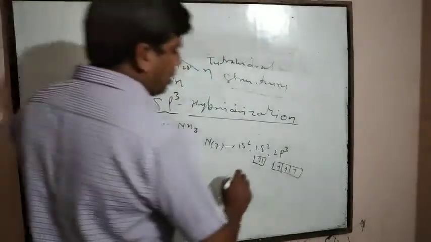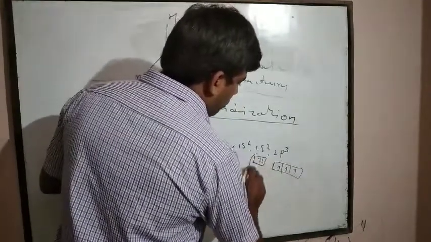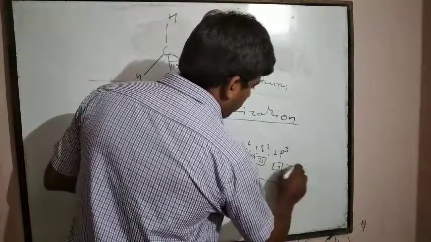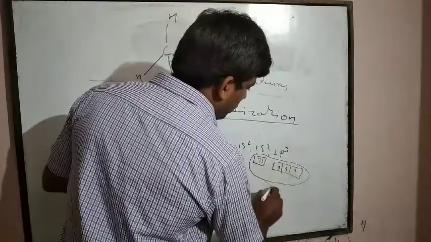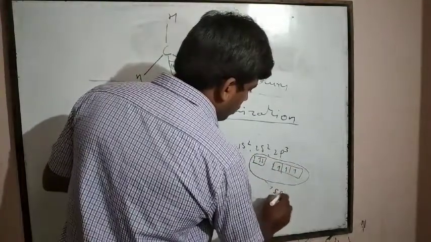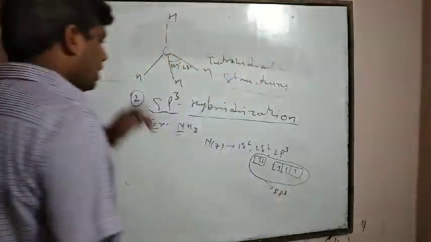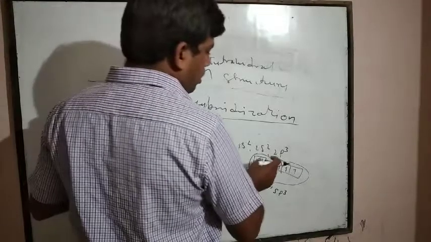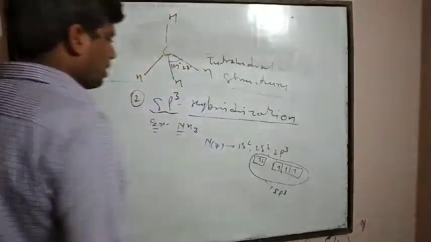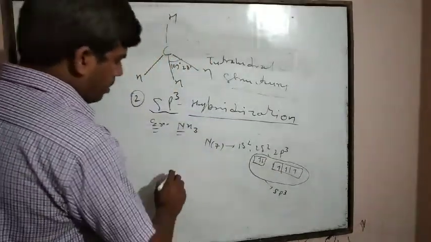In this way, the 2s orbital and 3 orbitals of 2p intermix together to show sp3 type of hybridization. Here in the 2s orbital, paired electrons are present. Now what happened?